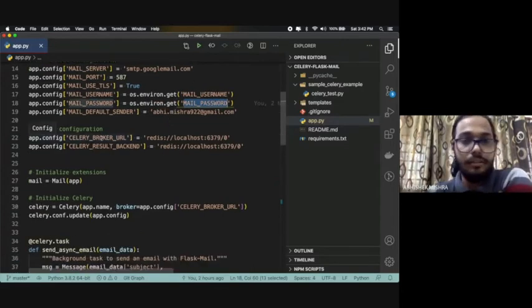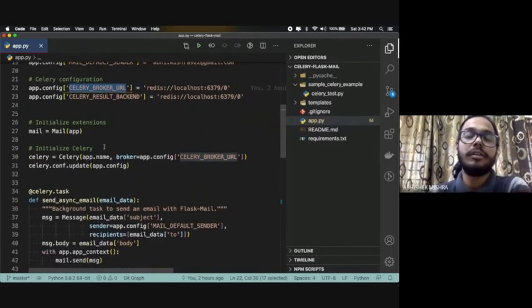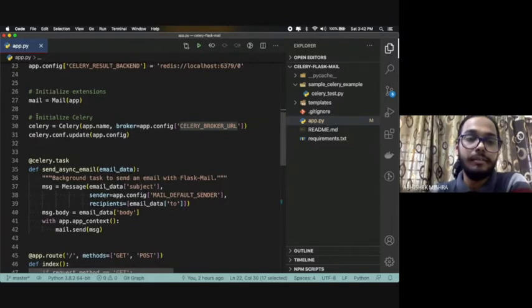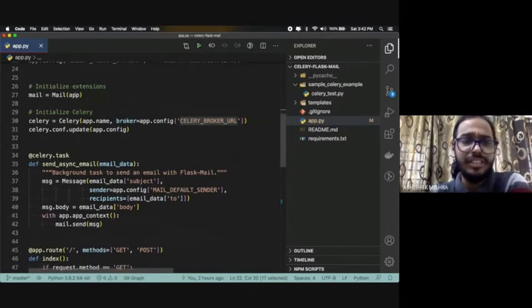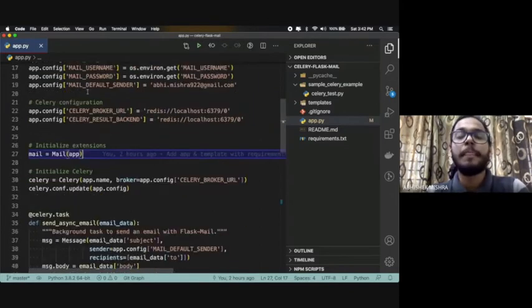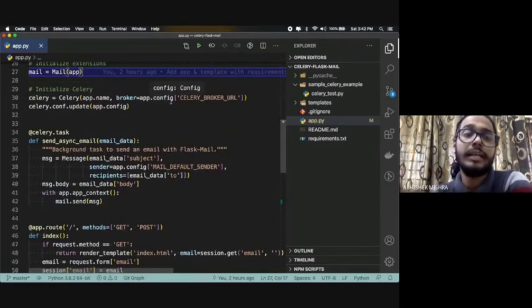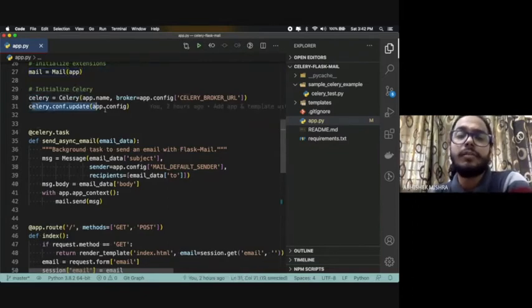And then the Celery broker URL, I'm using Redis again here, and then the result backend itself. And I'm initializing the extension here, the mail, basically the mail app that we configured above. And in the second phase we'll initialize Celery. Same thing, Celery app name and then the broker from the config. And then you say, hey, update the Celery config with whatever app config we have assigned for Flask.